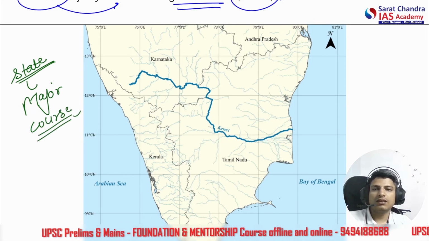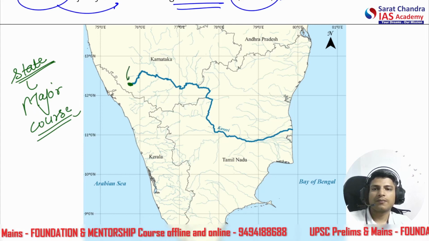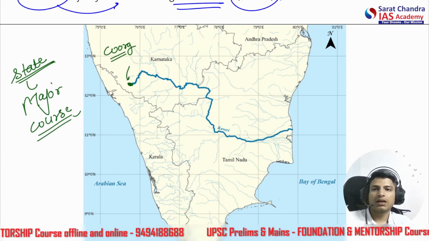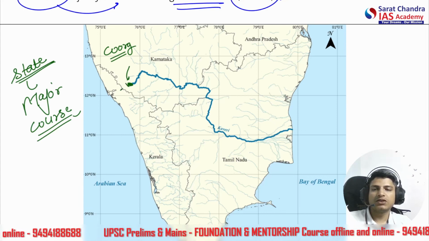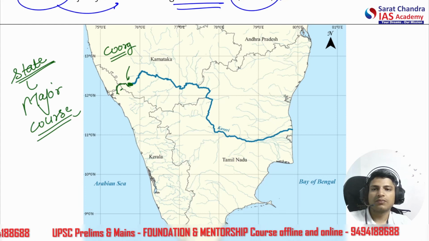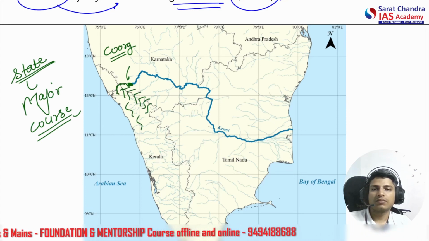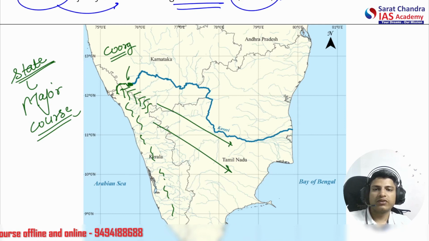So what we see here, it originates here in the Brahmagiri range in Coorg, Karnataka. All right, here near the Kerala border, but not ever going through it. The major course is shaped by the Western Ghats, which are here. So it is creating some boundary, and the slope is from this side towards this side.